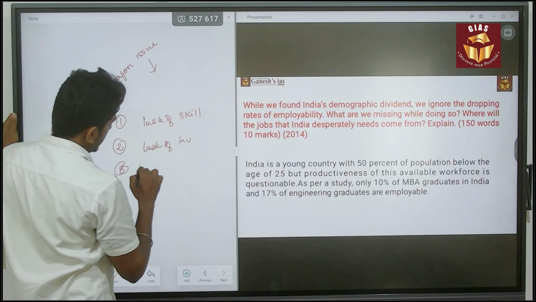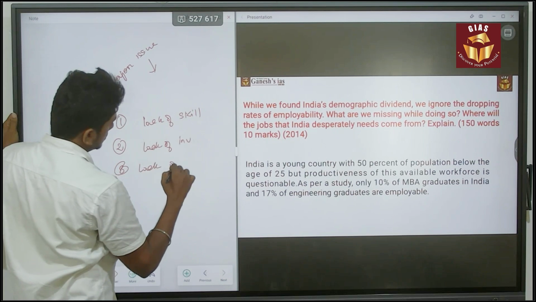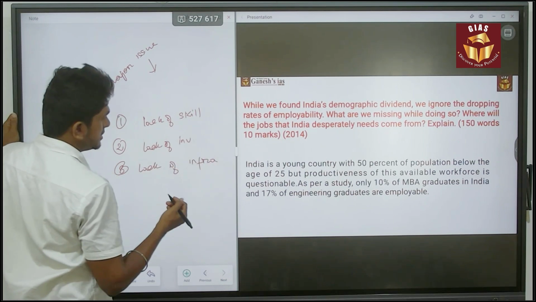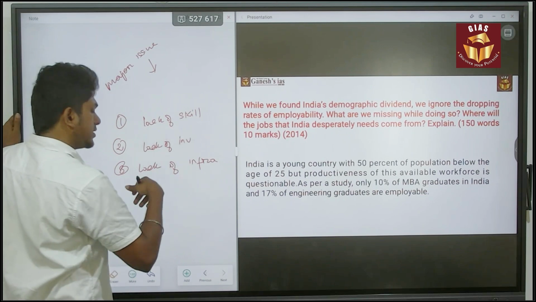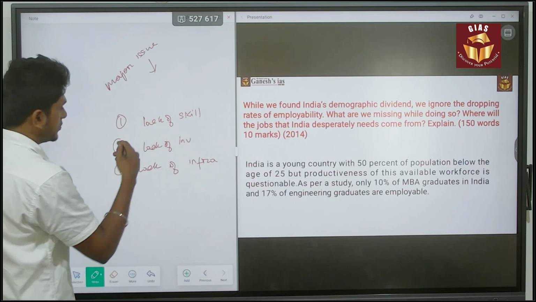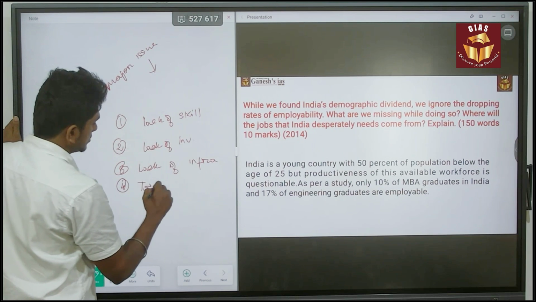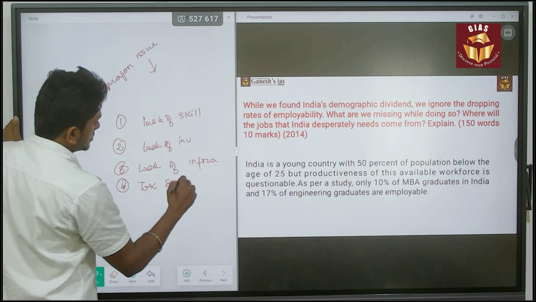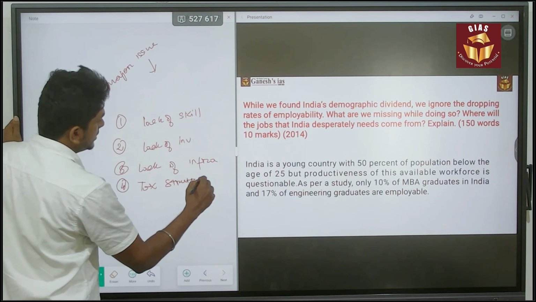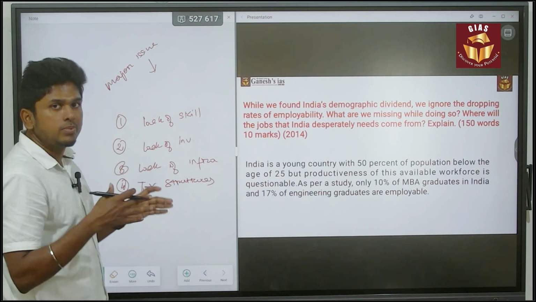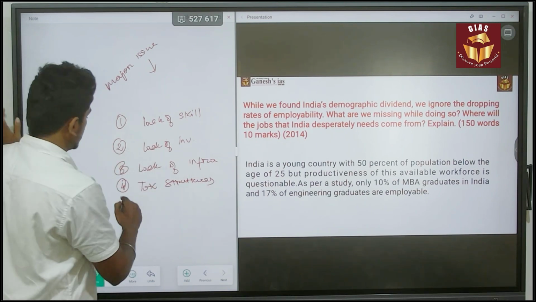Third, lack of infrastructure. So there is no infrastructure, so there is no growth of any industries. That affects the growth of employment of this working population. Fourth, tax structures. Tax structures act as a barrier for companies to get into India. So that is affecting the employability of the present generation.